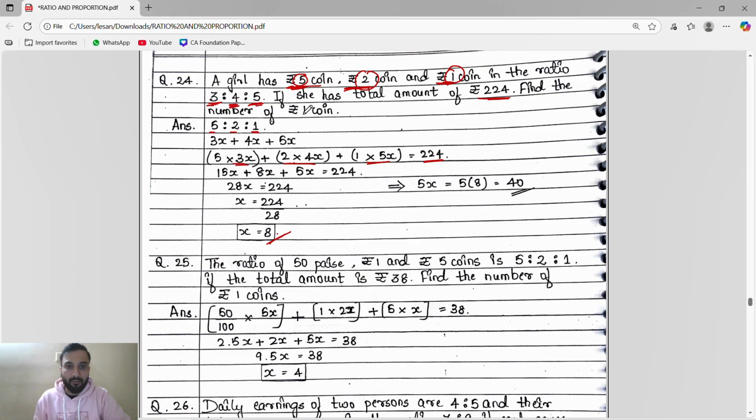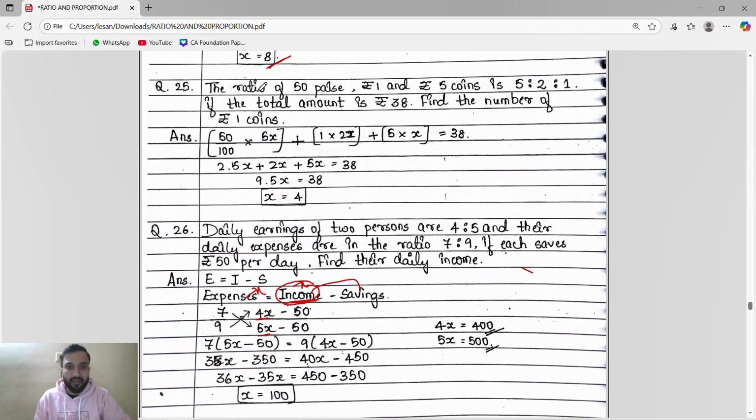They said find the number of 1 rupee coins. So the 1 rupee coin is how much? 5x. The 1 rupee coin is 5x. Right, from here we get 5 rupee is 3x, 2 rupee is 4x, 1 rupee coin is 5x. So x is 8, 5 into 8 is 40.